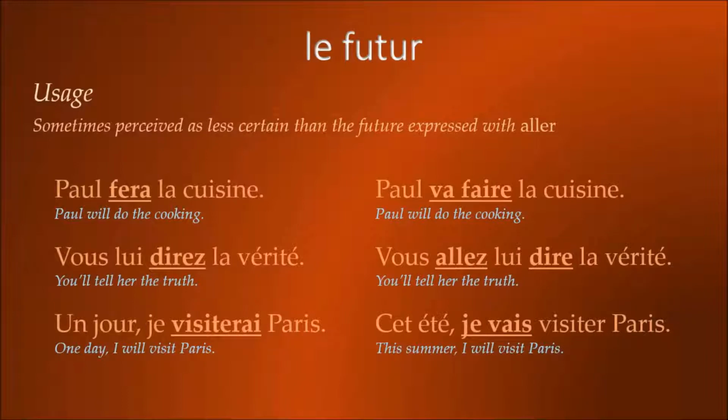When things are far more certain, when plans have been settled, for example, cet été je vais visiter Paris, this summer I will visit Paris, then you tend to use the future with aller to express the idea that you're going to Paris is more likely to happen. Un jour je visiterai Paris, less likely. Cet été je vais visiter Paris, more likely. But again, most of the time, there is no difference in the meaning of the two forms.